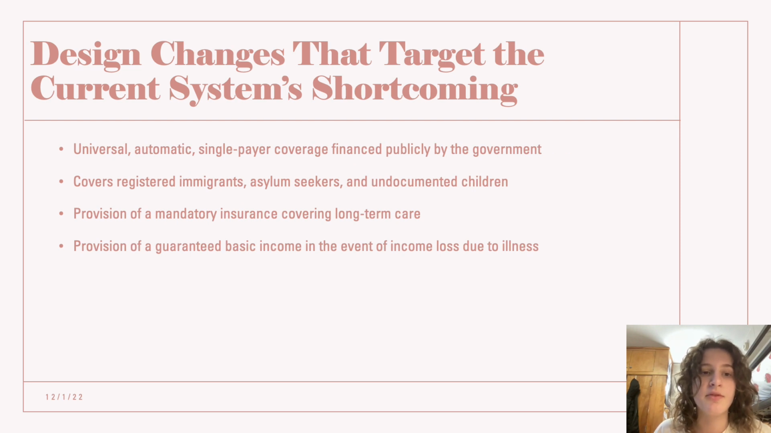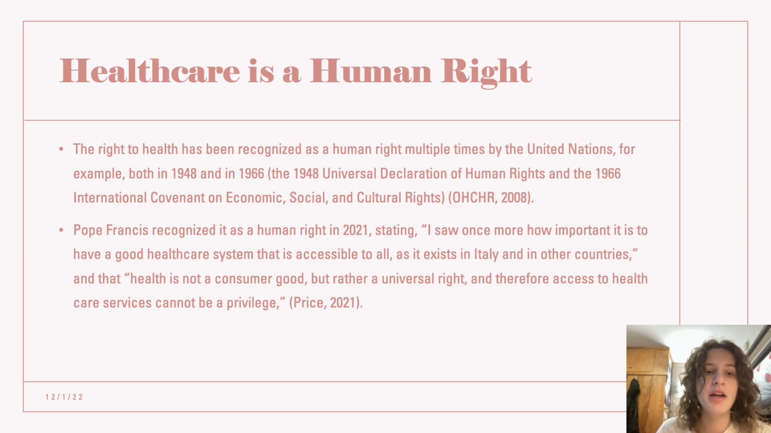Design changes that I believe will target the current system's shortcomings: universal automatic single-payer coverage financed publicly by the government, covering registered immigrants, asylum seekers, and undocumented children, provision of a mandatory insurance covering long-term care, and provision of a guaranteed basic income in the event of income loss due to illness. The right to health has been recognized as a human right multiple times by the UN, for example, both in 1948 and in 1966.